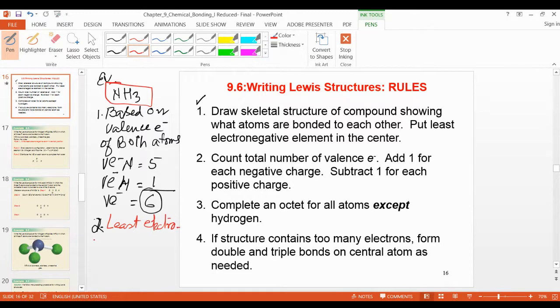The least electronegative element is the central atom. But here is hydrogen, right? So the point is, hydrogen can never be a central atom. Remember that. Write down the note.